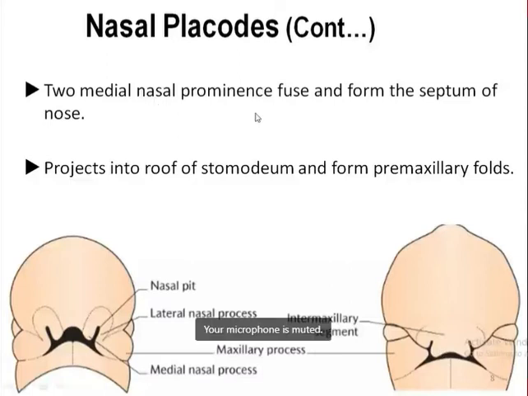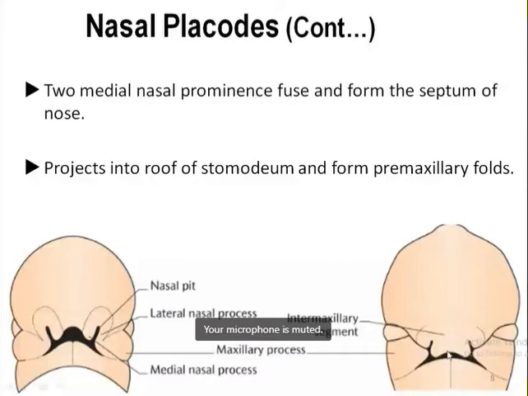See, this is the medial nasal prominence of the right side, this is the medial nasal prominence of the left side. Because the mesenchyme within the maxillary process proliferates and grows toward each other, it pushes the medial nasal prominences towards the midline, and this results in their fusion with each other to form the nasal septum. Besides this, when the medial nasal prominences fuse, they project into the roof of the stomodeum and form the premaxillary fold, which is the precursor of the premaxilla.